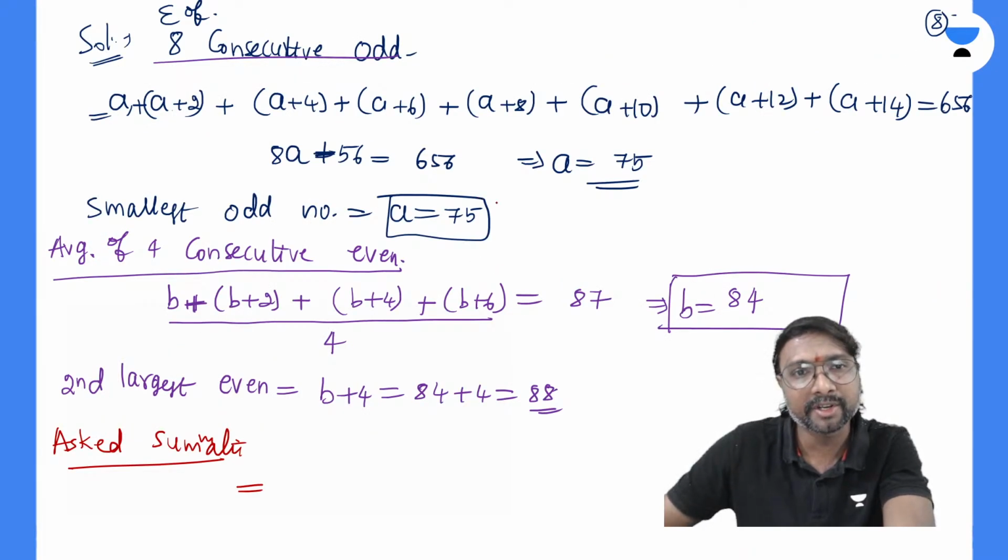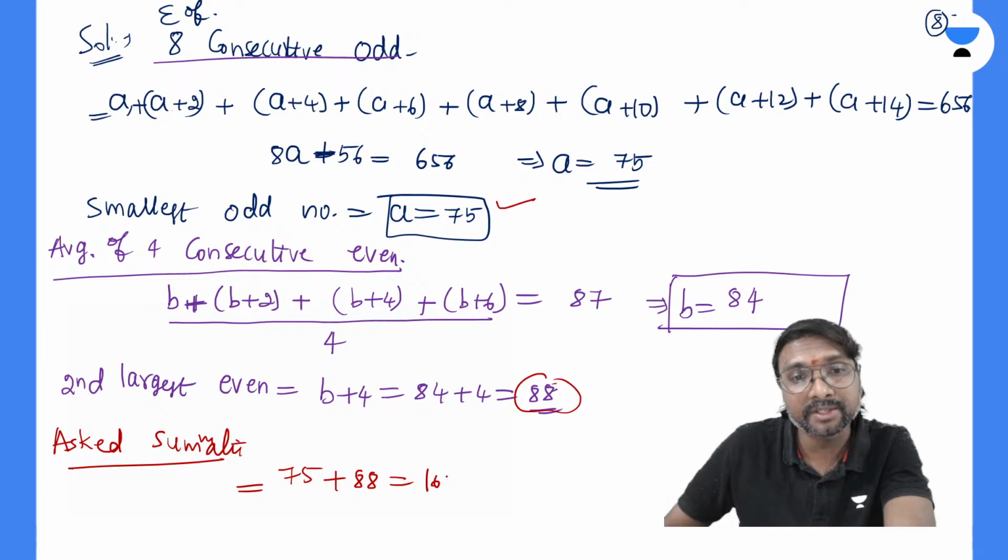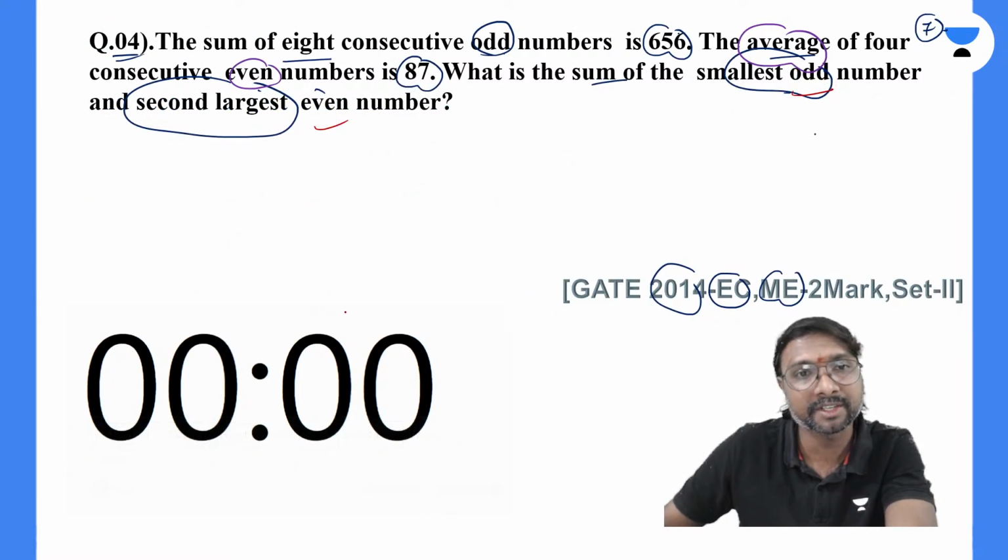What is the smallest odd number? 75. The second largest even number is 88, right? So 75 plus this 88 comes to be how much? You can say 163. Is there any option?